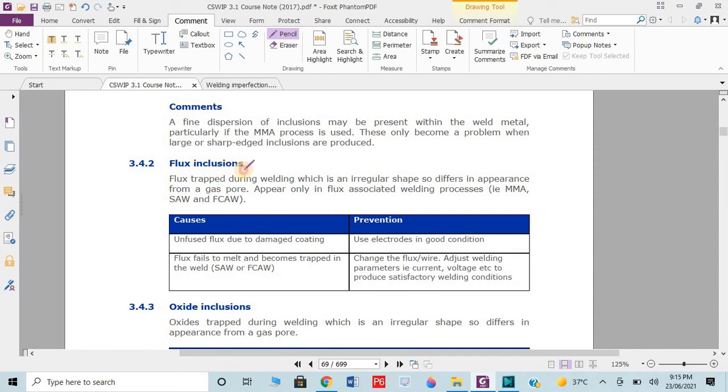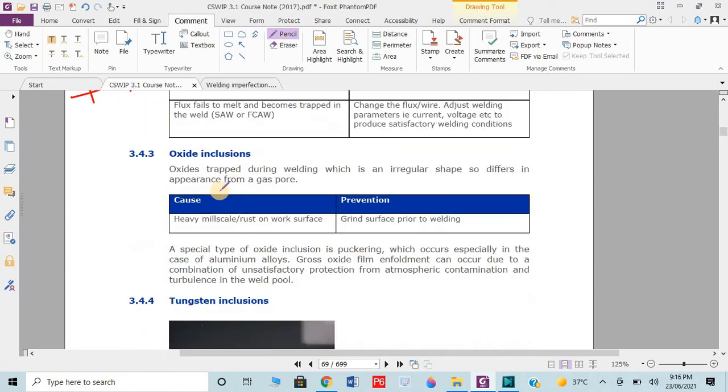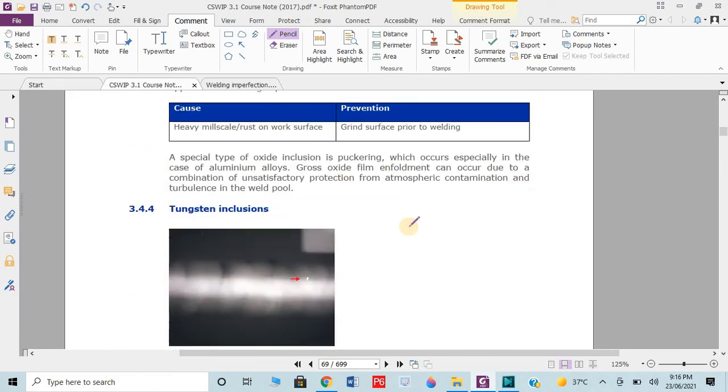So if the flux is induced in the weld metal, it is known as flux inclusion. We have the electrode, and beside the electrode we have flux. If the flux is induced, or it could be any gas as well, this could be the flux inclusion. Then we have oxide inclusion. Any oxidation or oxygen entrapped is known as oxide inclusion.